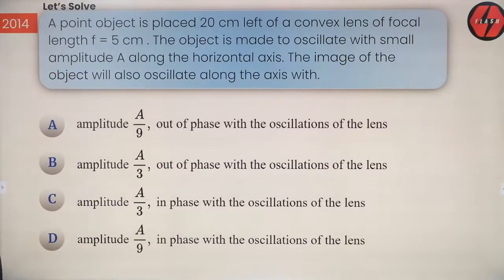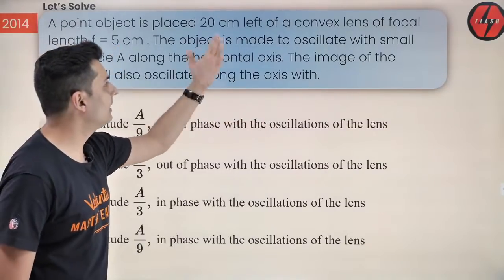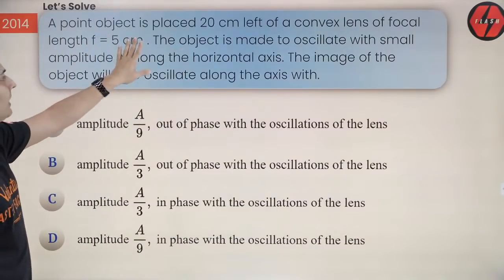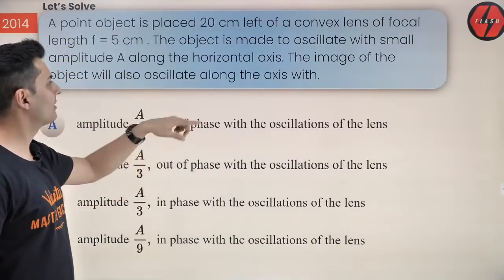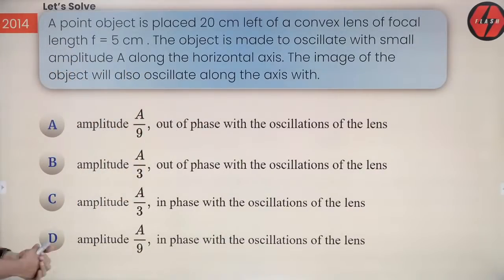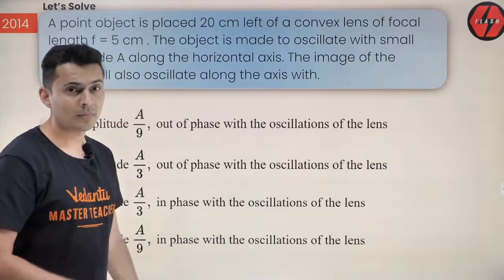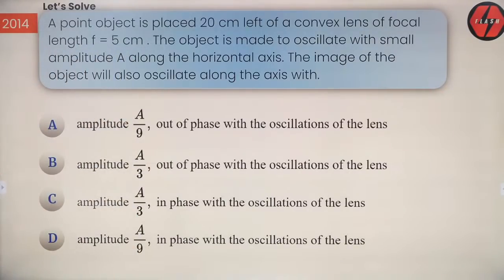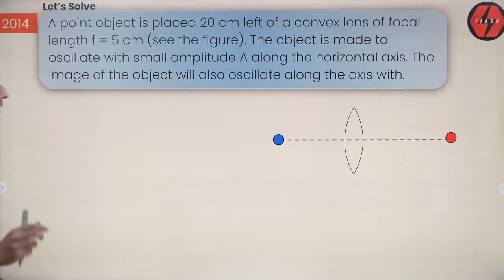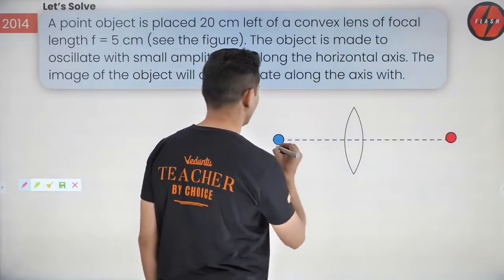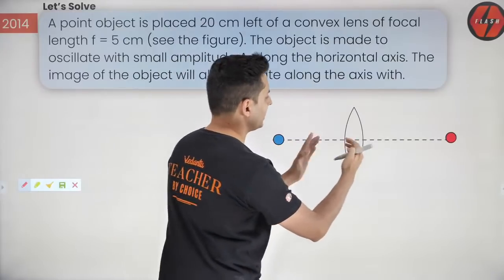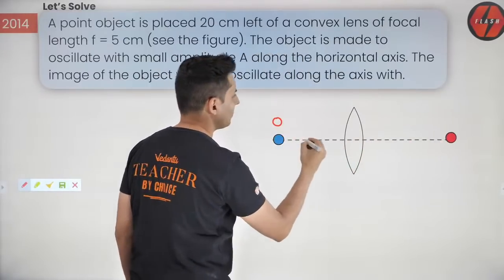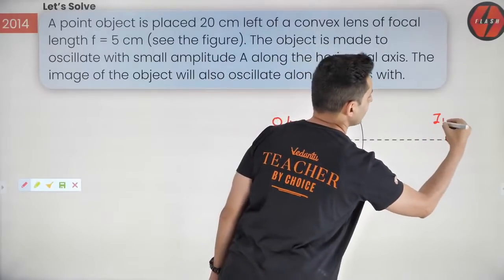Okay, what about this question? Object placed 20 centimeters left of a convex lens, focal length 5. The object is made to oscillate with small amplitude A along the horizontal axis. The image of the object will also oscillate along the axis with, come on, think about it. Let's think about it. And for this, I've just shown the diagram out here. So just imagine if this is object, this is the lens, this is the image.